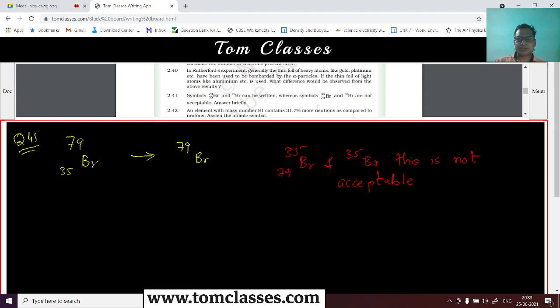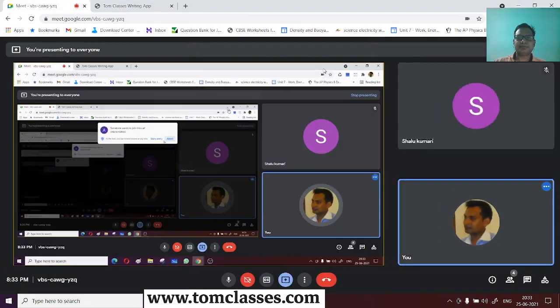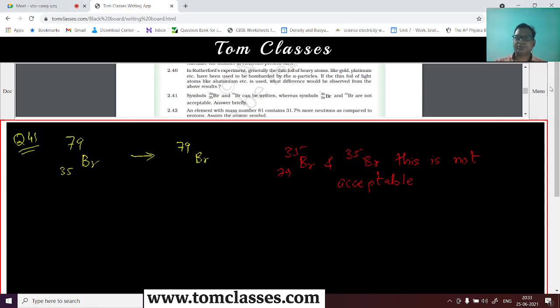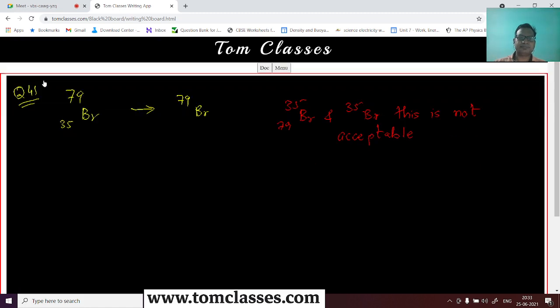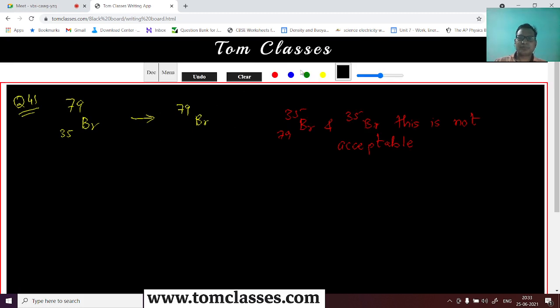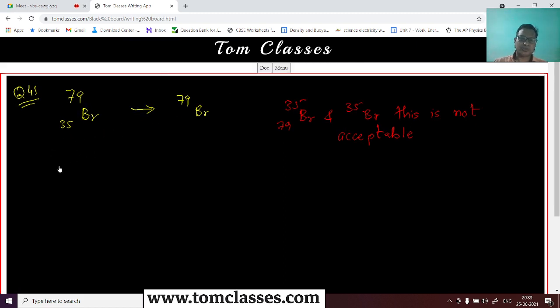So what will be the reason for this? The reason for this is that the general convention is to write it as A, the atomic number, and then the mass number.